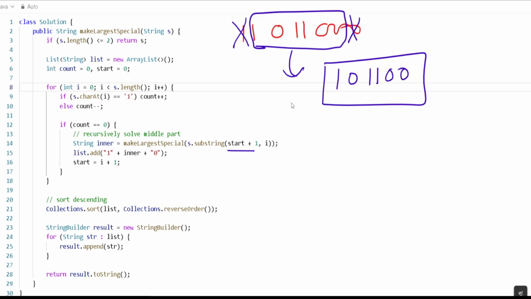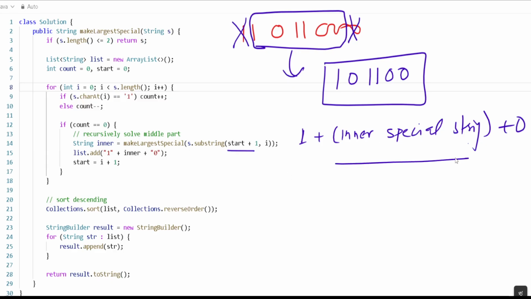Now we will call recursion on this string. Why have we removed the outer layer? Because the structure is 1 plus the inner special string, and then +0. We only rearrange the inside one.